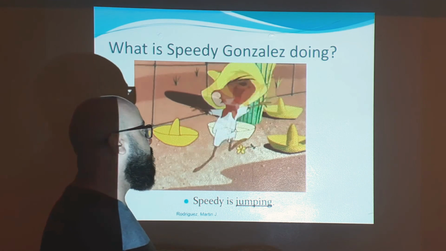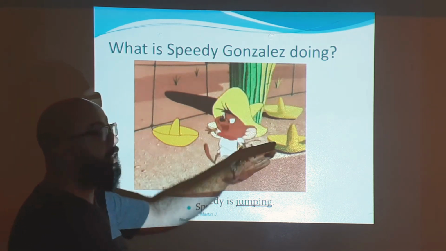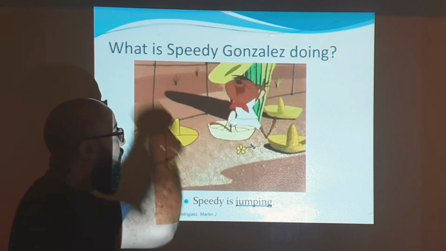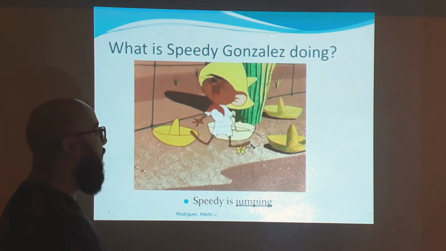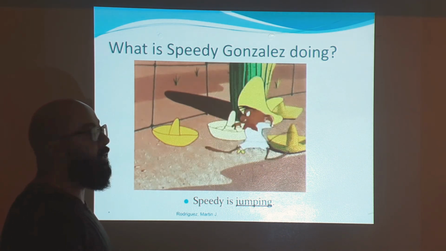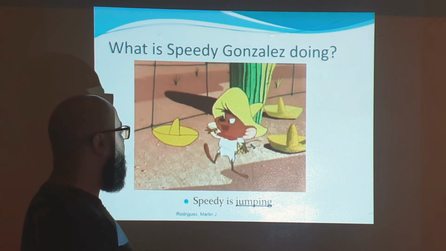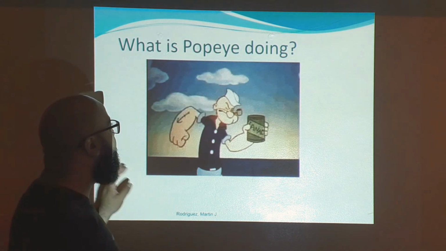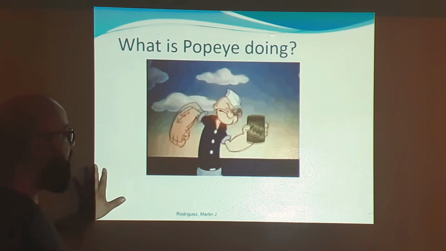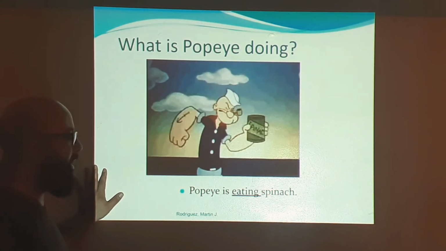Again, it's a present continuous. And Speedy Gonzalez is doing a lot of things, right? So he's taking out his hat, and also he's jumping, and also he's screaming, because this is what normally Speedy is doing, right? And then the next one, what is Popeye doing, right? So you see, Popeye is eating spinach, right?